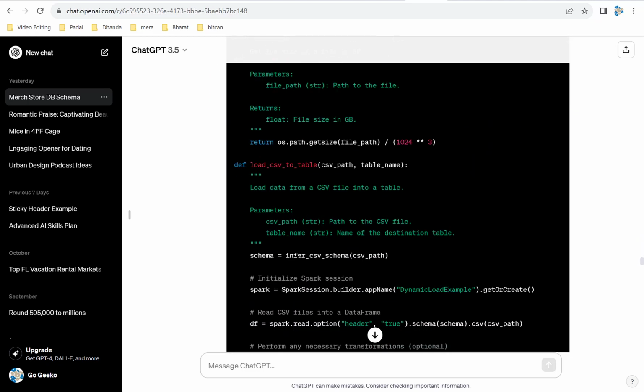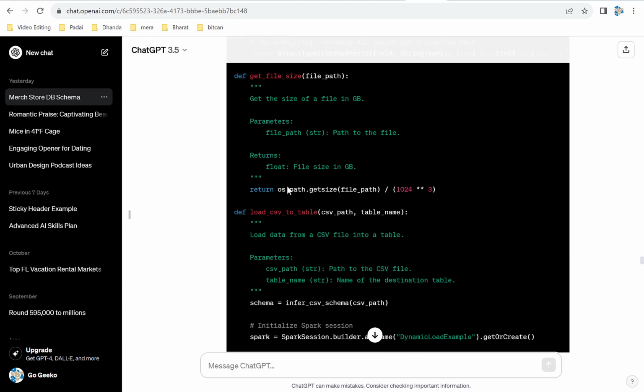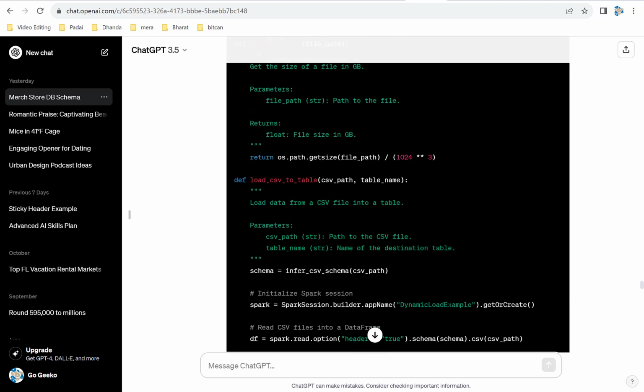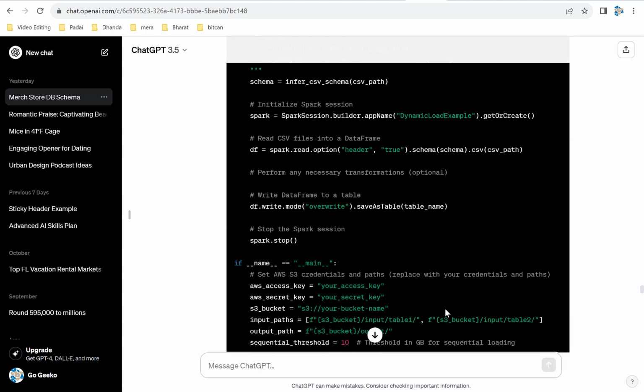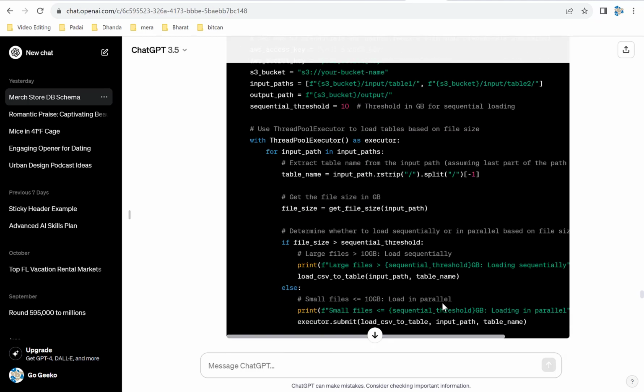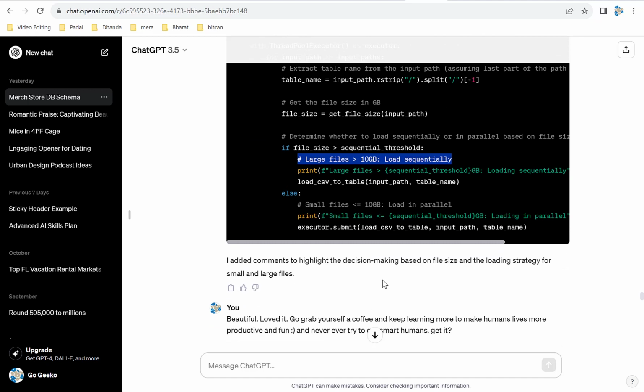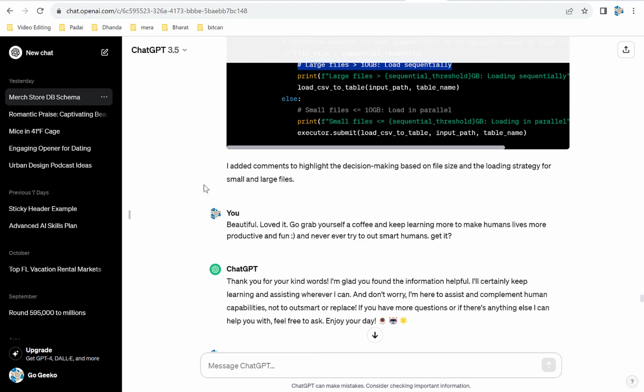There you go. Here it's figuring out the file size. Then I also wrote, like, it did not put the right comments. I said, put the right comments, right? If the small files is less than 10 gig, large files is greater than 10 gig. And here you see it improved the code by giving me more documentation, more comments, so that the code is even more readable. Like here, the large file size greater than 10 GB, less than 10 GB load in parallel, all that it wrote here. That was just beautiful. And I actually wrote that.